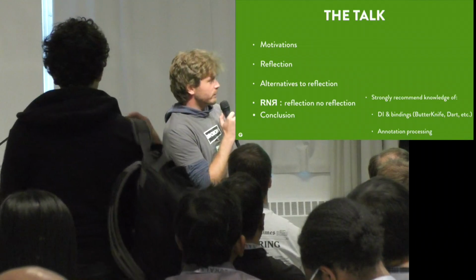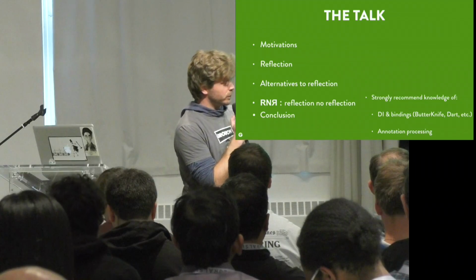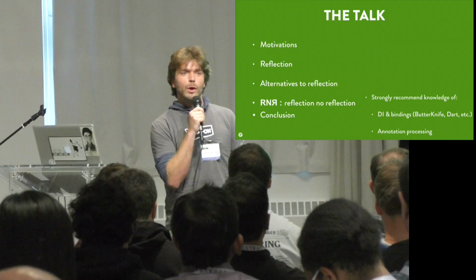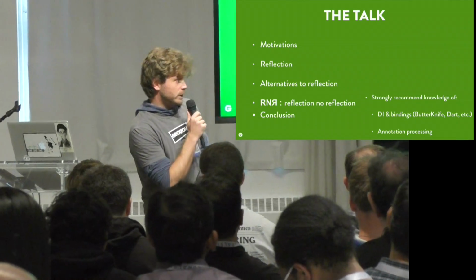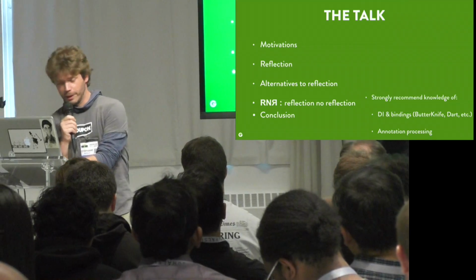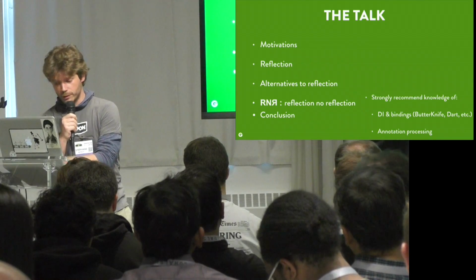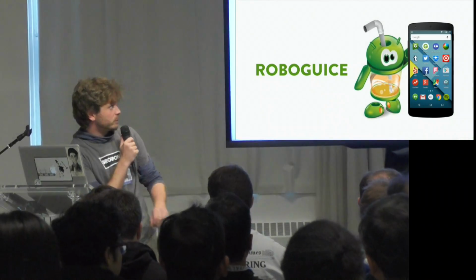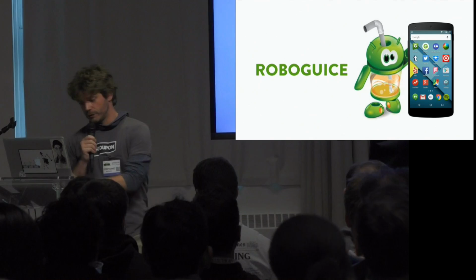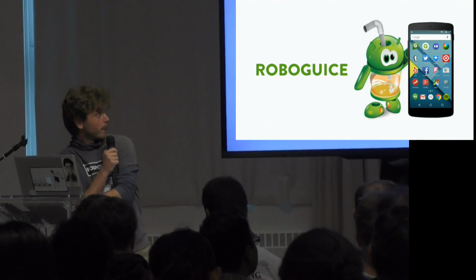You should have some kind of background knowledge of dependency injection and bindings. By bindings, I mean stuff like Butterknife, Dart, Vitamin Saber, and annotation processing also. I'm not going to go very deep into explaining that, so I hope that you got some basic knowledge of that. So the motivations. At Groupon, we maintain a dependency injection framework that's named RoboJuice.